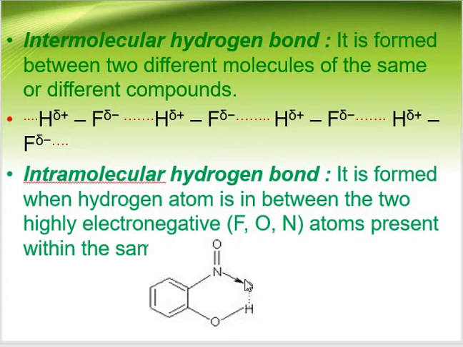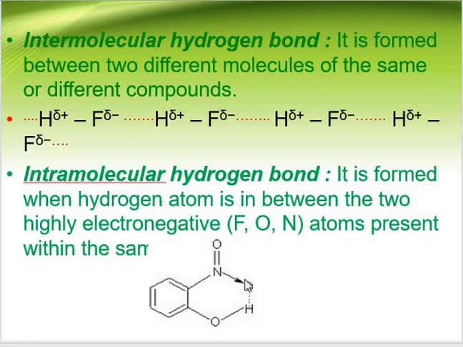Now, hydrogen bond and its relation to boiling point. Due to the presence of hydrogen bonds in a compound, more energy is required to break the bonds, so the boiling point is higher in liquids having hydrogen bonds. Hydrogen bonds are considered quite strong, and it requires about 40 kilojoules per mole of energy to break them.